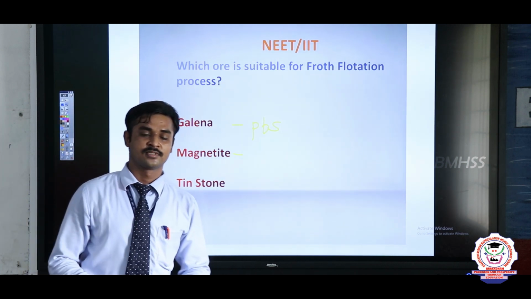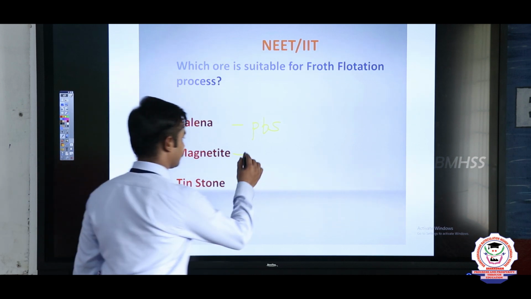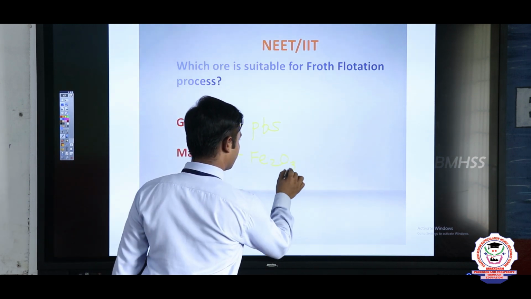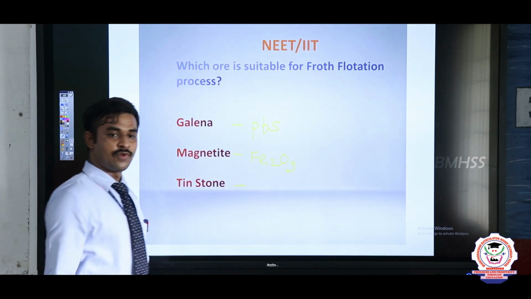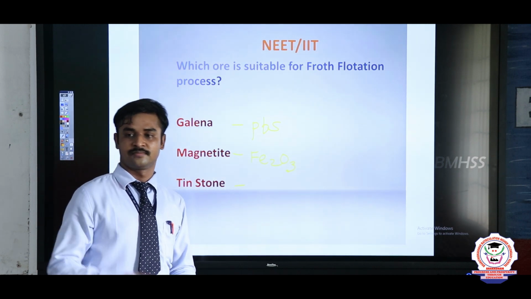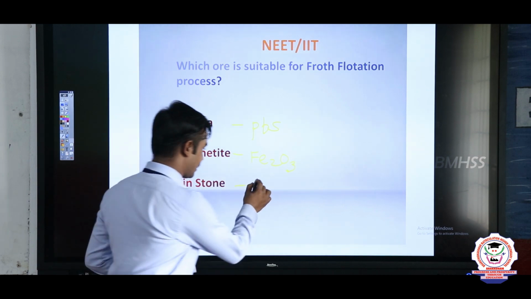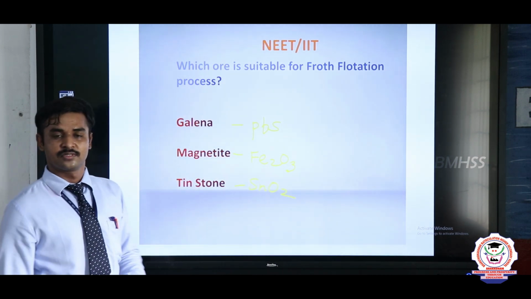Praveen, tell the composition of magnetite. Fe2O3. Good, sit down. And what is the composition of tin stone? Google, tell me the composition of tin stone. SnO2. Right. It's a very easy answer.